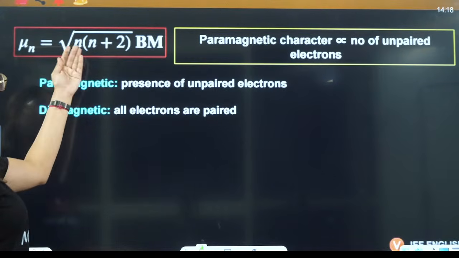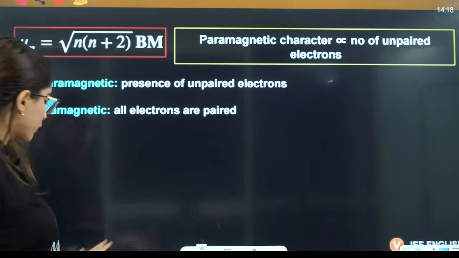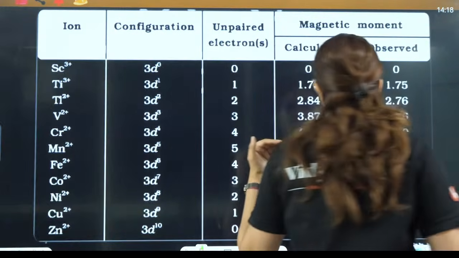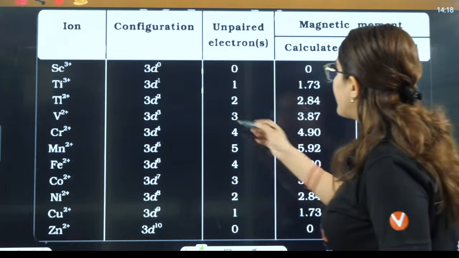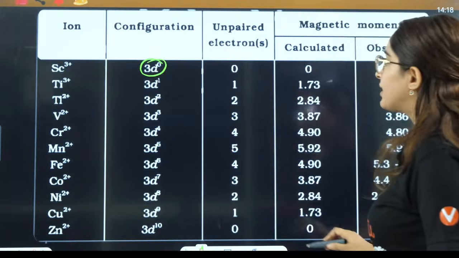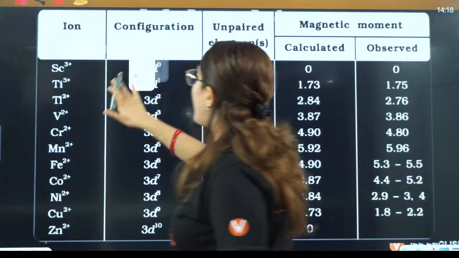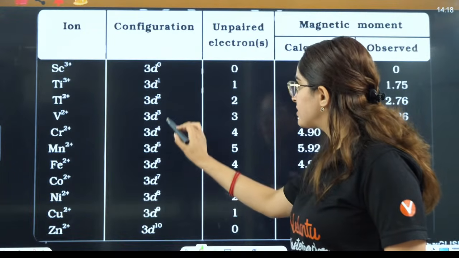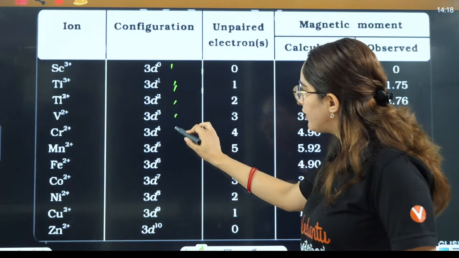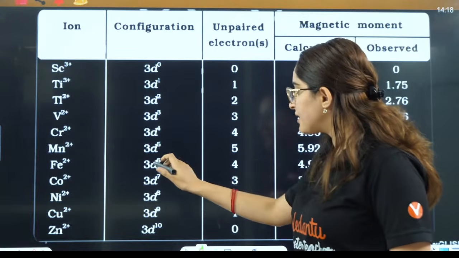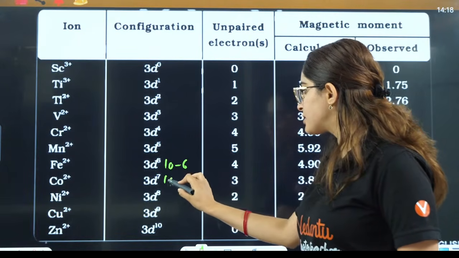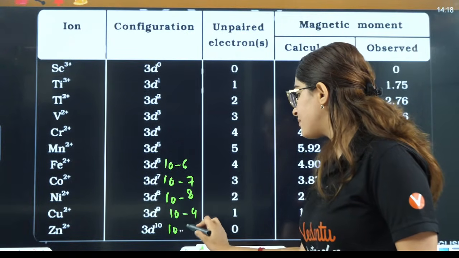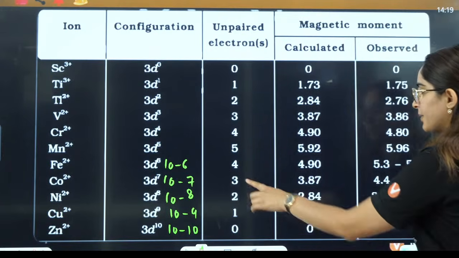Then unpaired electrons, under root n(n+2), I have already told you in coordination chemistry as well. In this case, they ask you which one is colorless. If something has d0, that will be colorless. And they ask you the unpaired electrons, which you define from here. Up to 5, this is 1, this is 0, 1, 2, 3, 4, this is 5. But from 6, you say 10 minus 6 is 4. This is 10 minus 7 is 3. This is 10 minus 8 is 2. This is 10 minus 9 is 1. This is 10 minus 10 is 0. That's how you tell the unpaired electrons.